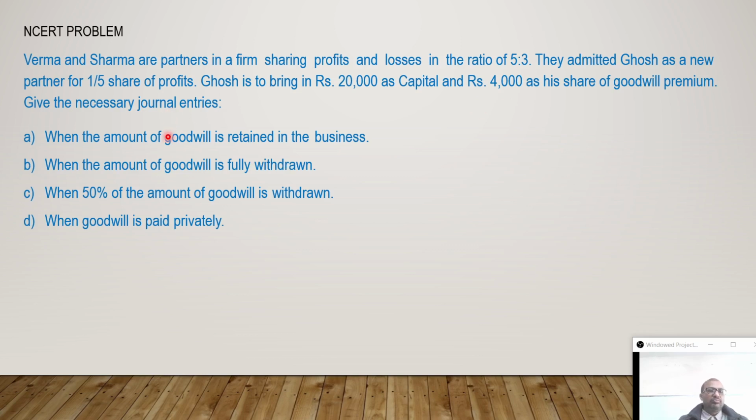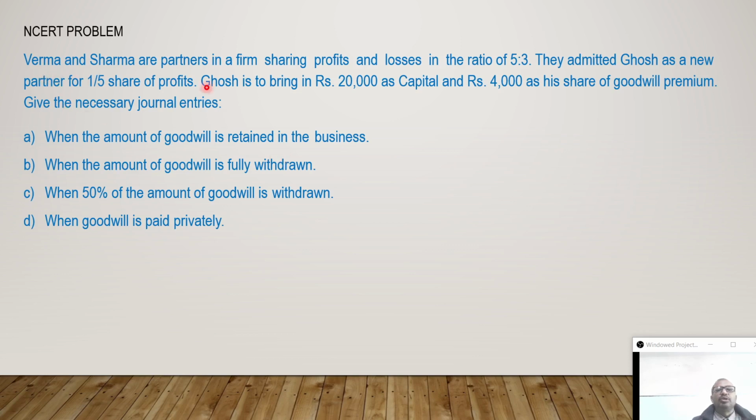Now there are four alternative ways. Under each alternative, we have to pass the journal entries. The first alternative: the amount of goodwill is retained in the business, meaning the sacrificing partners have not withdrawn the goodwill money.